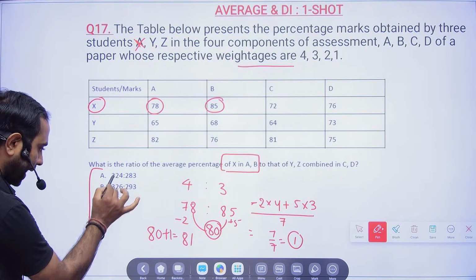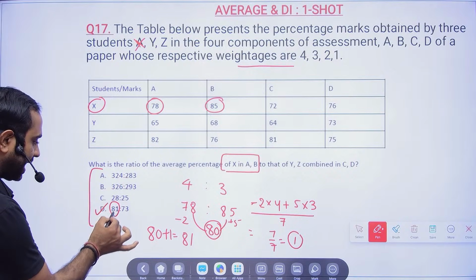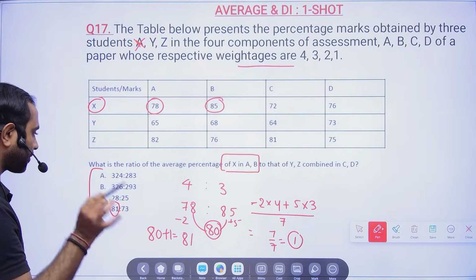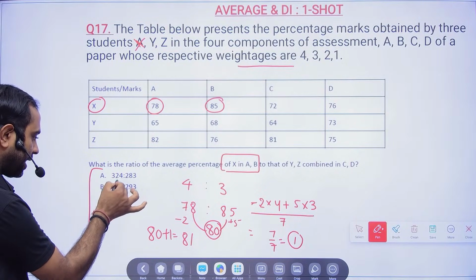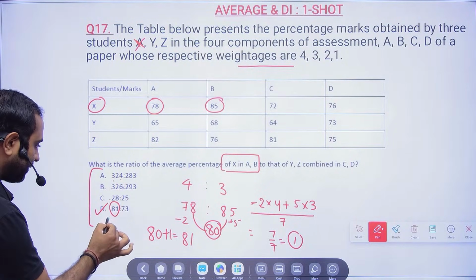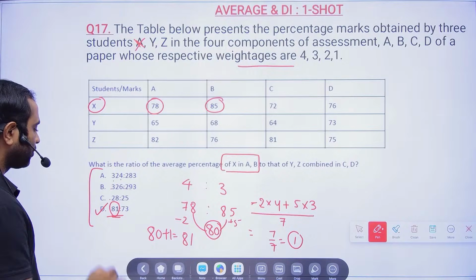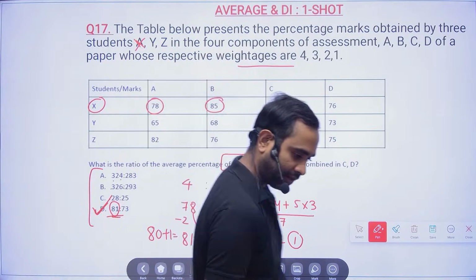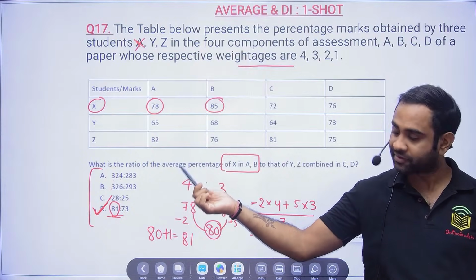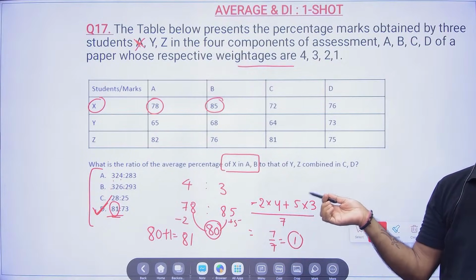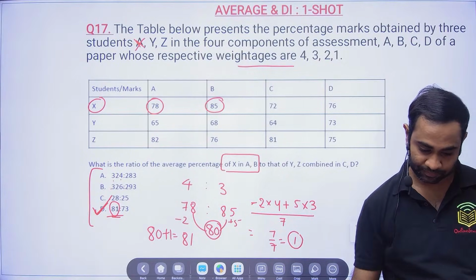Furthermore, 81 cannot be divided by 28, so that option is gone. This is not a factor of 81. And this is a factor of 81, but anyway 81 is already the shortest value, so you do not have to look further. Option D will be the correct answer. See, this is the power of this weightage trick.